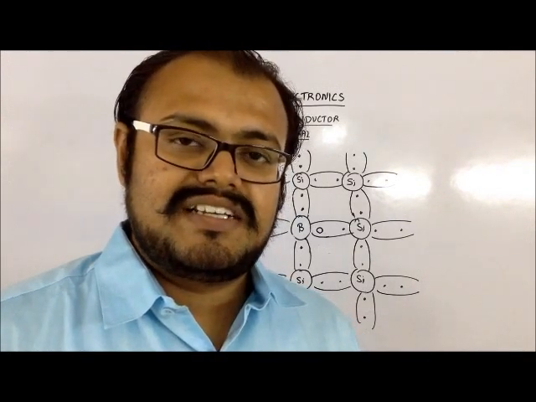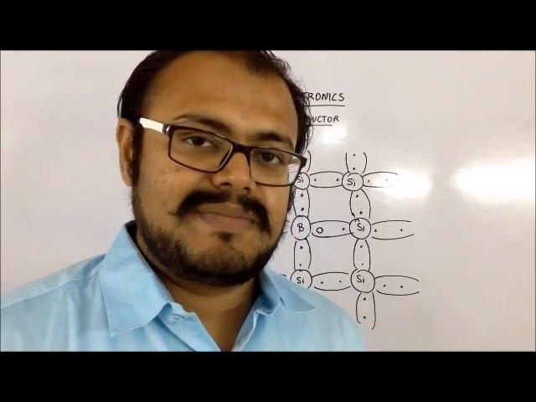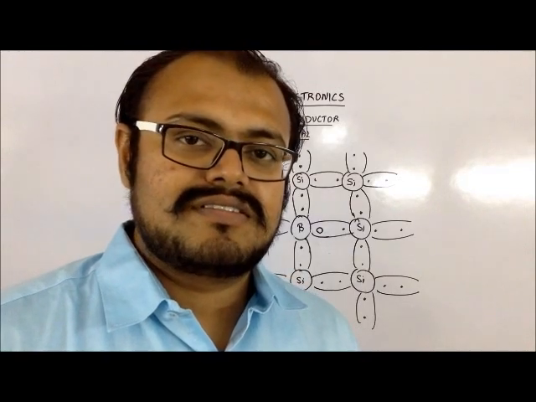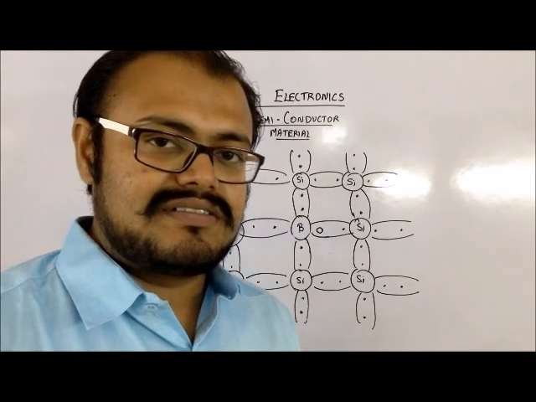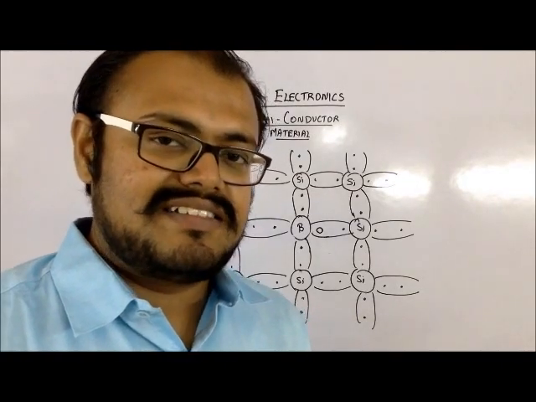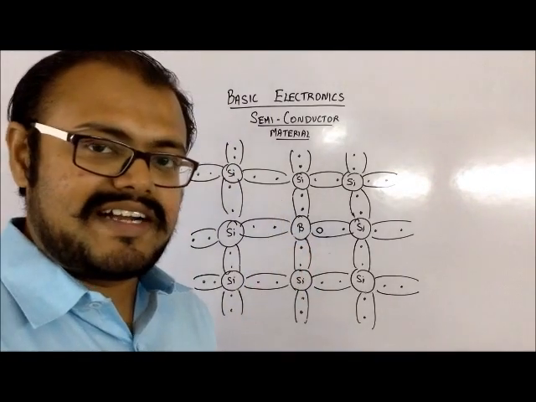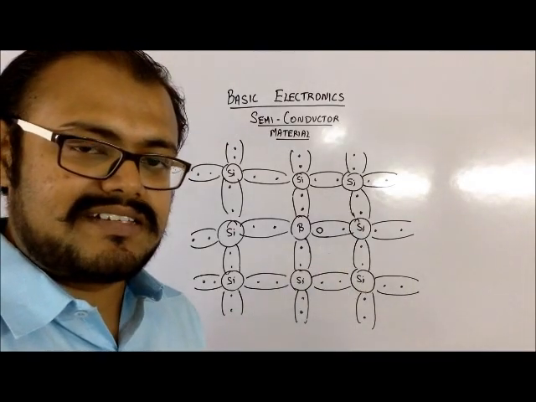The second type of extrinsic semiconductor material is a P-type semiconductor material. In this, the impurity which we use is a trivalent impurity. Trivalent means it has 3 valency. The example can be boron. In this particular example, we have taken boron. Boron has 3 valencies, so it can form 3 covalent bonds with the silicon atoms. It is not able to form the 4th bond with the silicon atom.